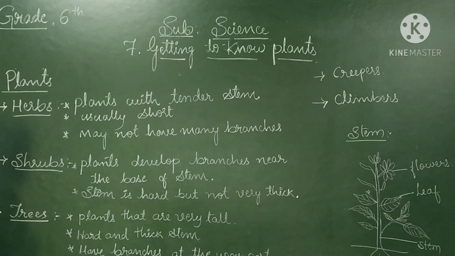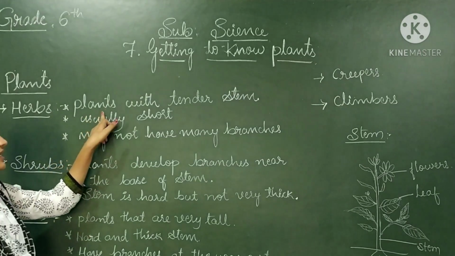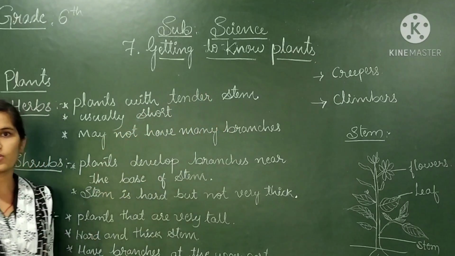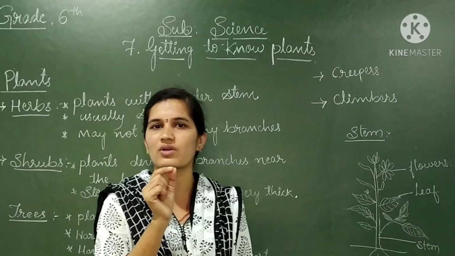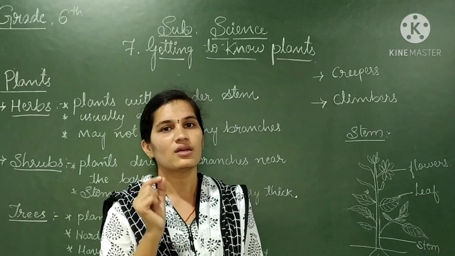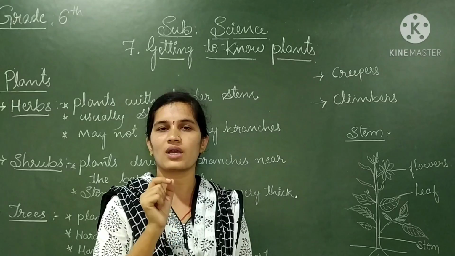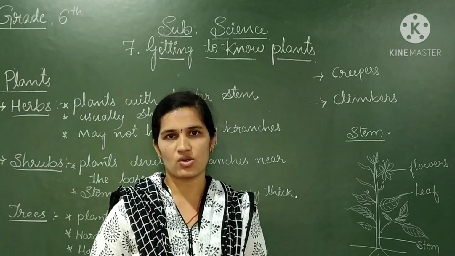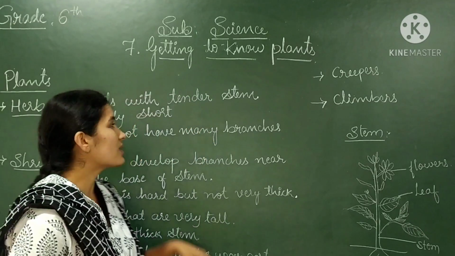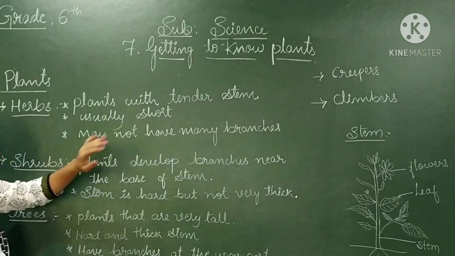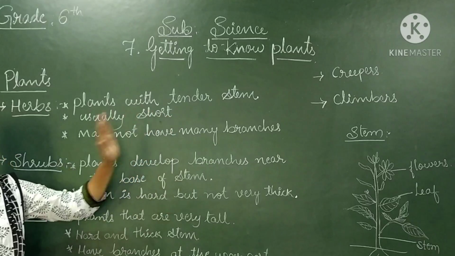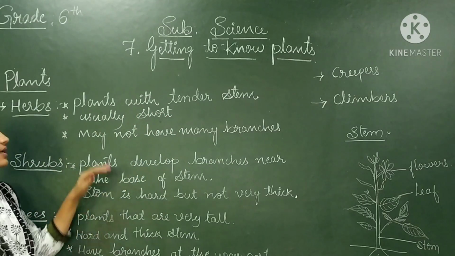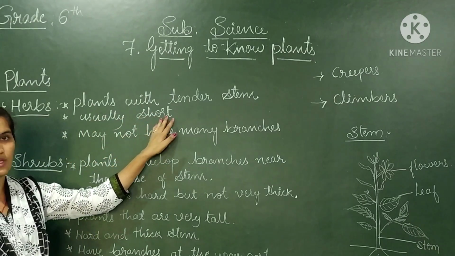What is a herb? Herb means it is a plant with tender stem. Tender stem means very weak stem. It is having very weak stem, and that is green in color. The stem is very green and it is very soft. We can break it very easily. So that is tender stem. And usually these are short in nature. Usually they do not grow very tall. They are very short.